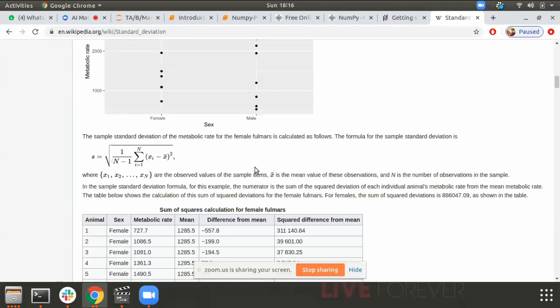But from an industry point of view, we use these terms in a very layman way. Trust me, this is not a fixed formula for standard deviation. In some books, it is simply the subtraction of the elements from their mean, squared, and we take the sum of it and the square root of it. Even that is called standard deviation. So that is how we see the spread of the data.